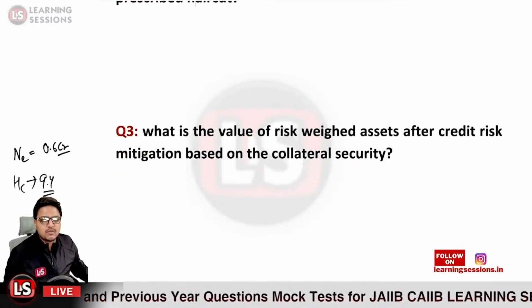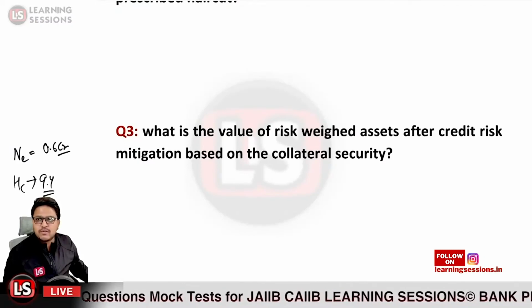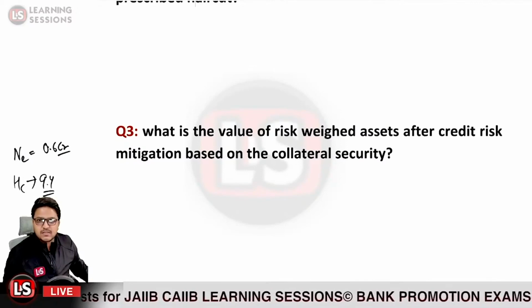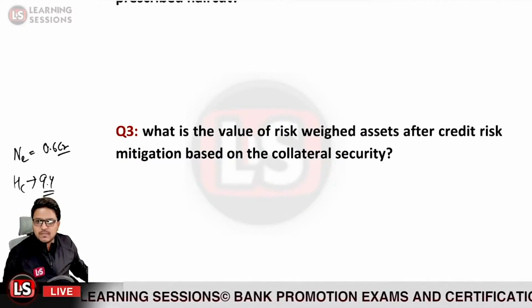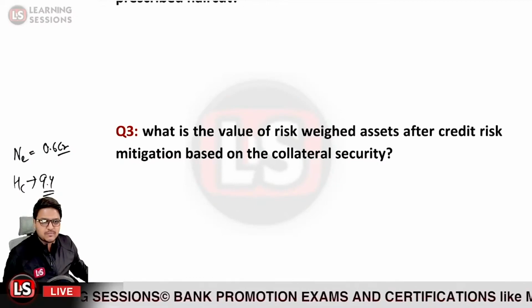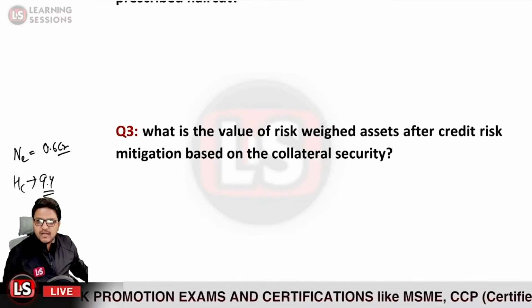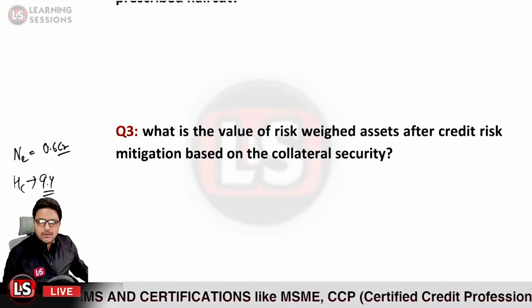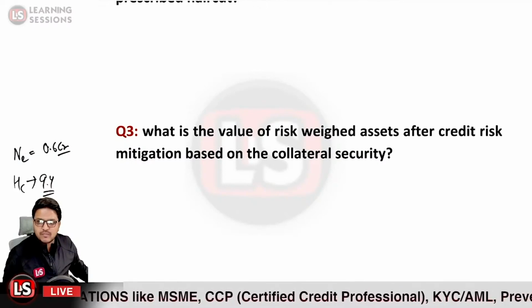Okay. After that, in question number 3, it is asked what is the value of risk weighted assets after credit risk mitigation based on the collateral security? So we need to calculate the value of the risk weighted assets after the mitigation. How can we calculate the same? Kindly let me know the answer at the earliest.